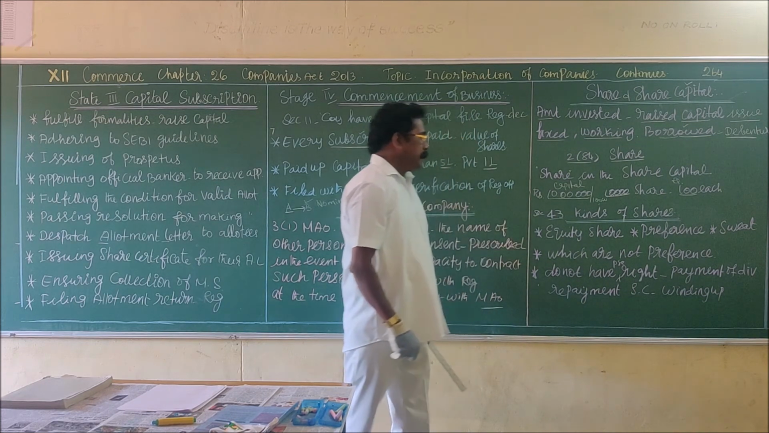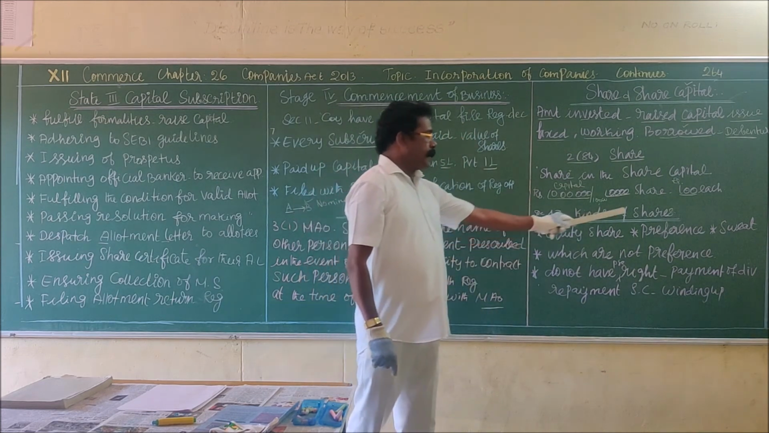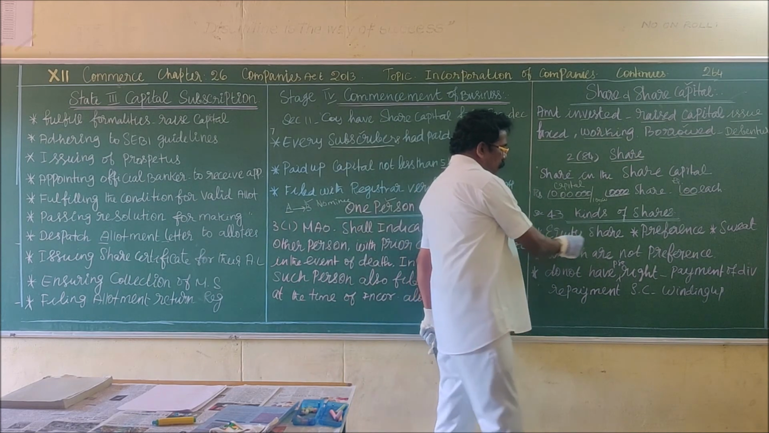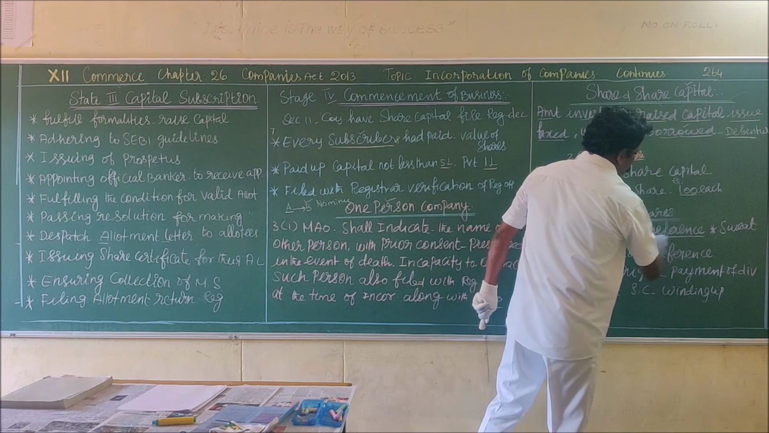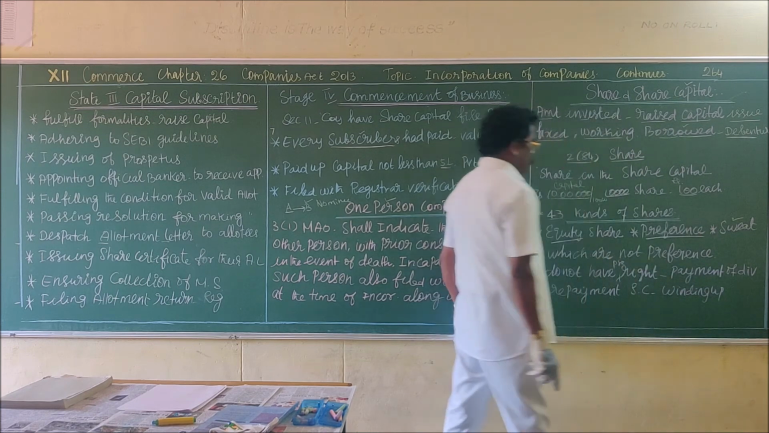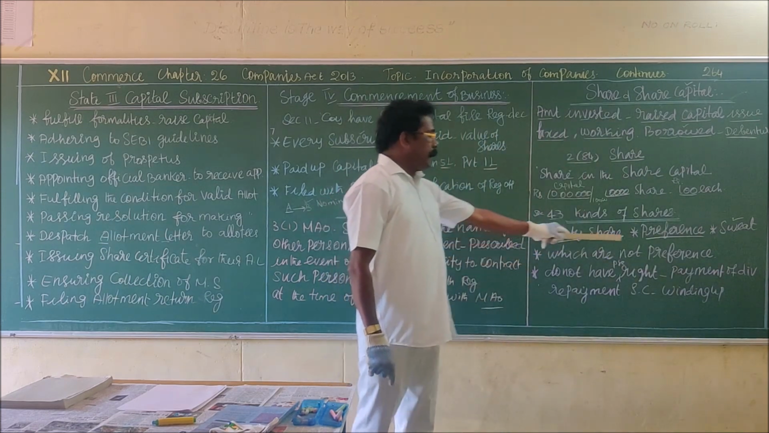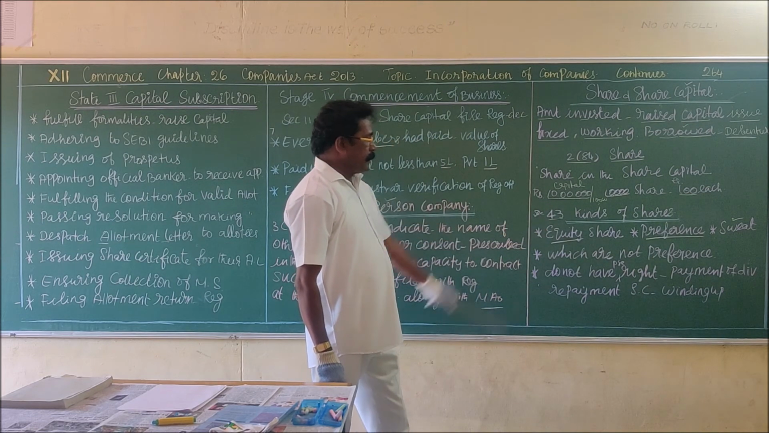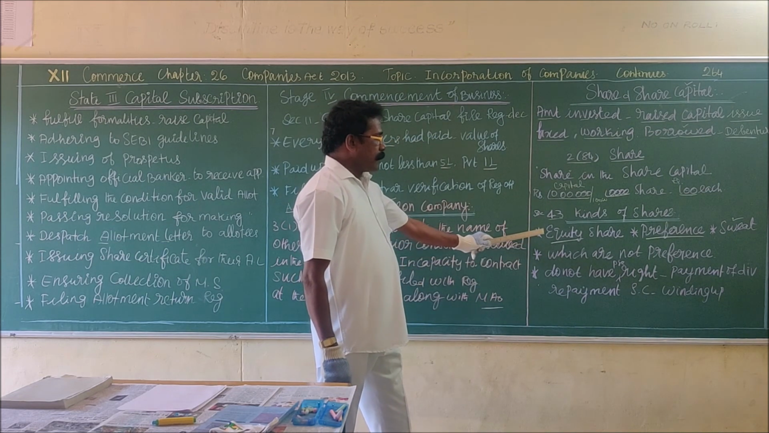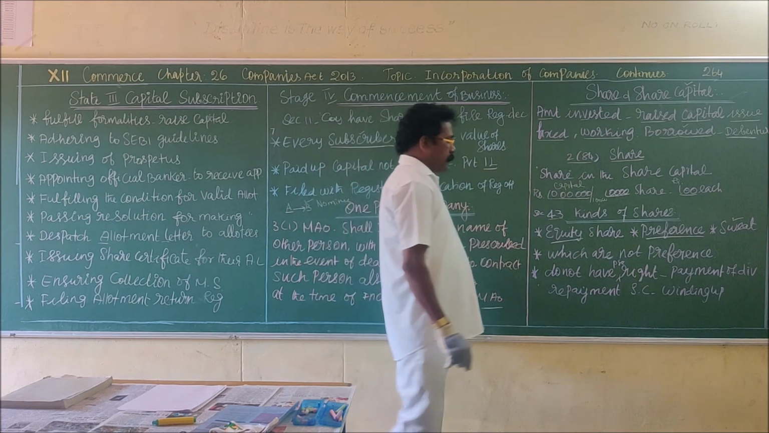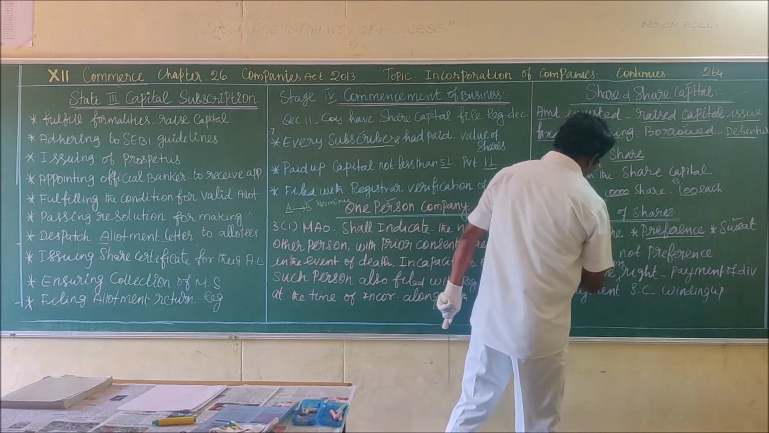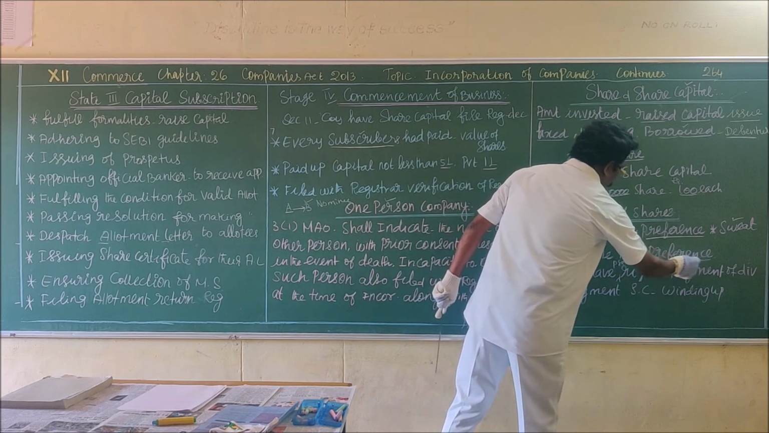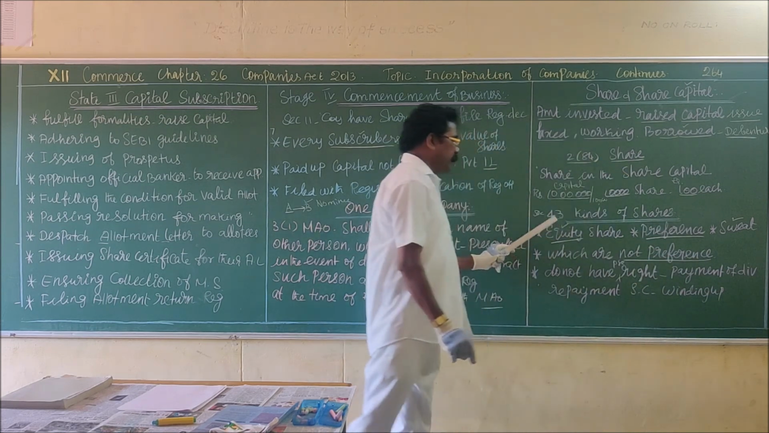As per section 43, kinds of shares. There are two kinds of shares: equity shares and preference shares. This we will see in later classes. So, equity shares and preference shares. First of all, see about the equity share. Shares which are not preference shares are called equity shares. Those shares which are not preference shares are called equity shares.